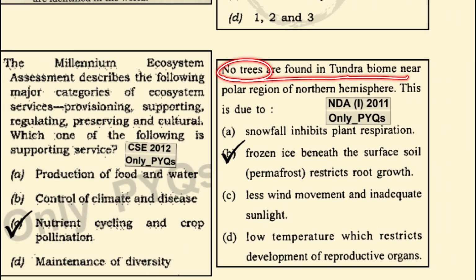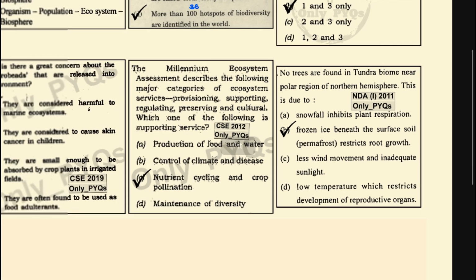No trees are found in the tundra biome near the polar regions of the northern hemisphere. This is because the frozen ice beneath the surface soil, the permafrost, restricts the root growth. This is also a repetition. With this, we complete all the questions asked by UPSC on biomes, ecotone, biodiversity hotspots, and the ecosystem.